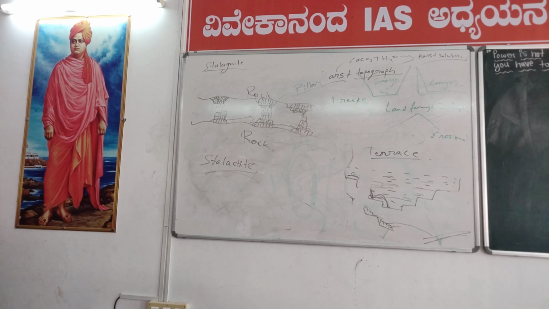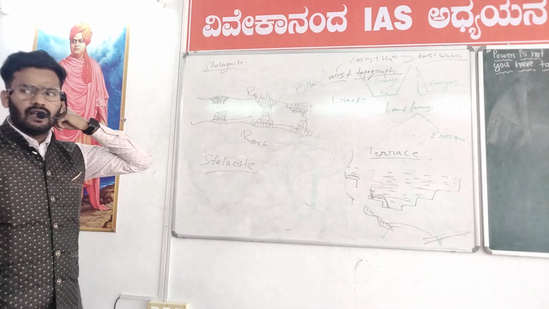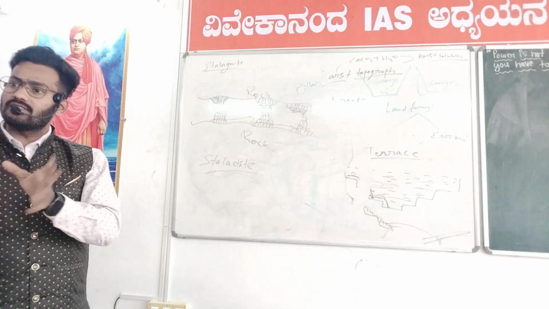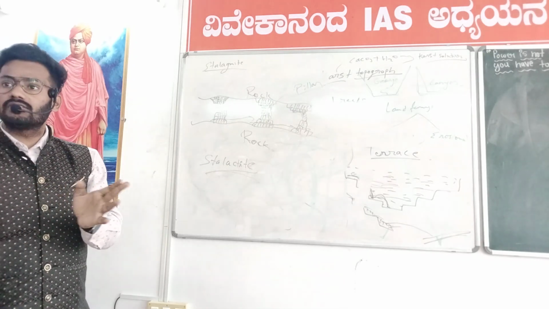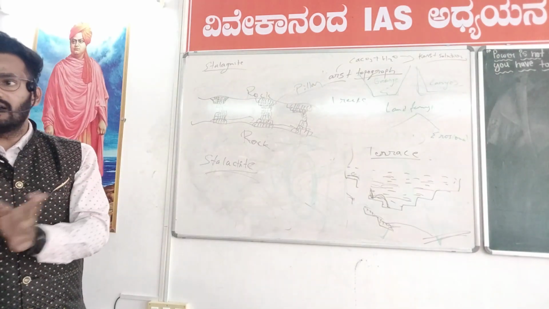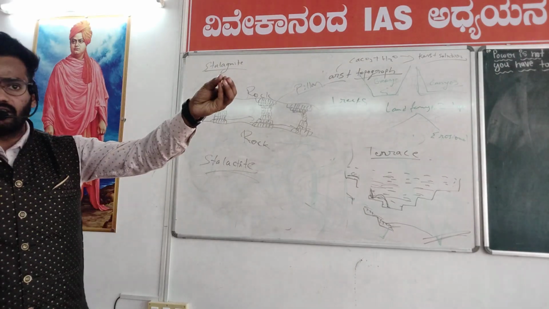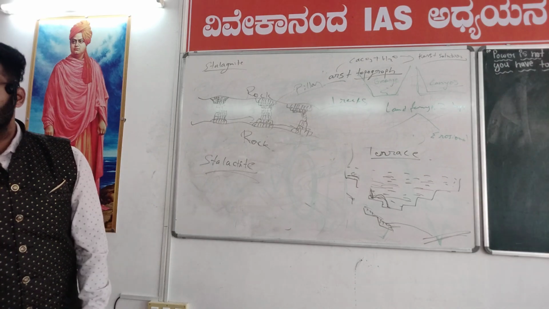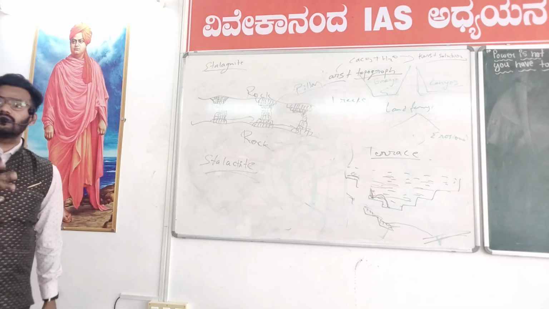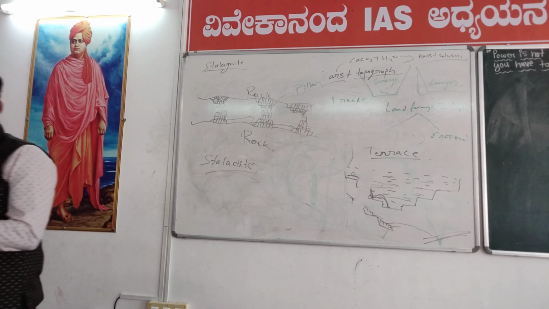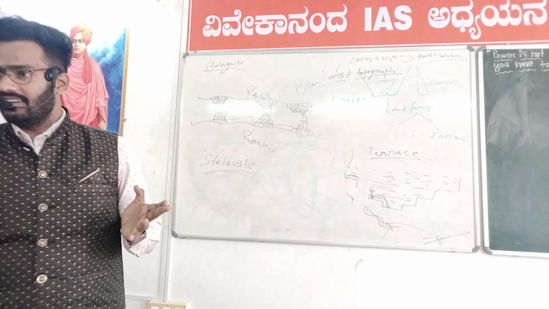What is a glacier? The ice pieces or the ice mountains, if that is just ice mountain or ice pieces, that is ice only. Glacier means something which has to move. If the ice melts, or because of gravity it moves down from the top of the mountain, then we call it a glacier, right? We discussed this. The ice should be in movement, then only we call it a glacier. Something which is moving means there is a change in the morphology, right?